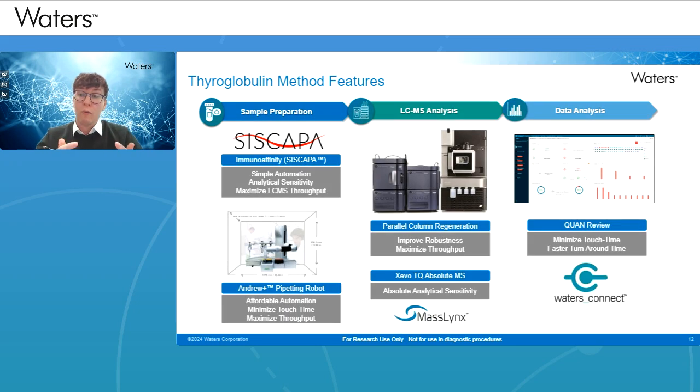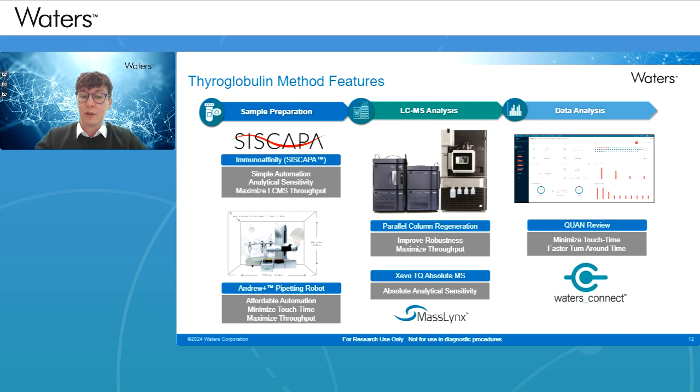So moving on to what we have developed around the Waters workflow for this thyroglobulin method, we have the sample preparation using the SISCAPA. This is an immunoaffinity technique, which I will touch upon in a second, which helps simplify automation. It improves analytical sensitivity and maximizes the LC-MS throughput. We're automating the method as well to reduce hands-on time.